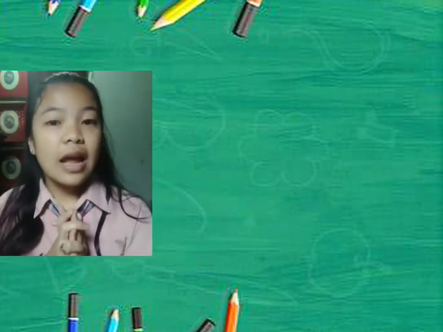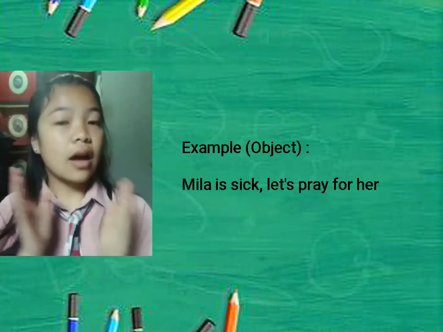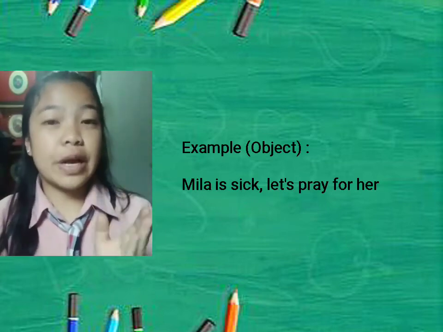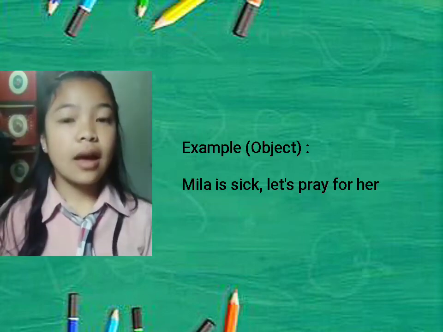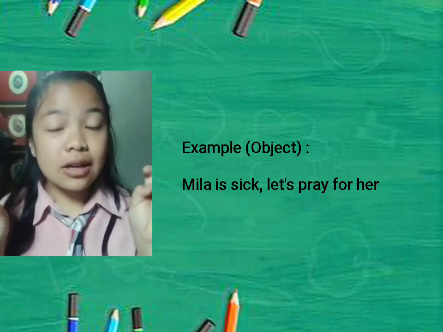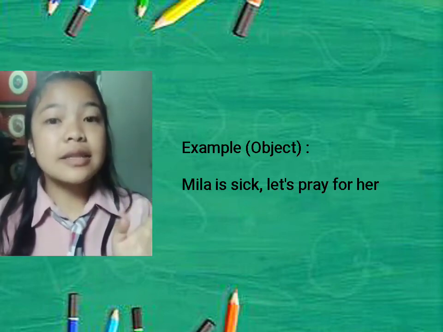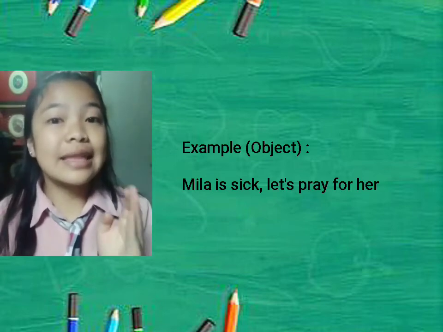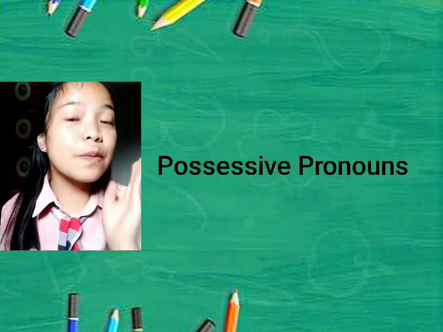Okay, now let's see an example for the object section. Mila is sick. Let's pray for her. Her is the personal pronoun of Mila, and her is the personal pronoun as object, so it's at the end of the sentence. Okay, next, possessive pronouns.